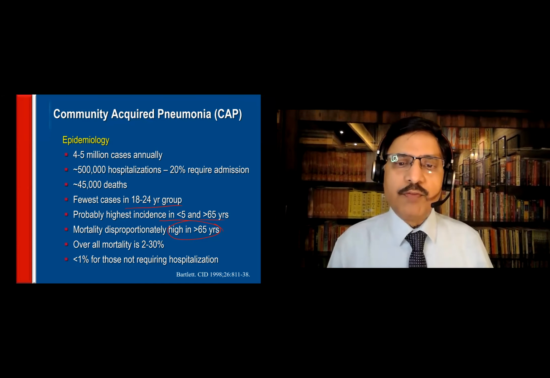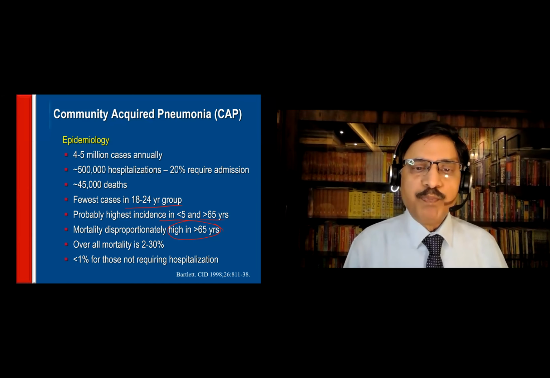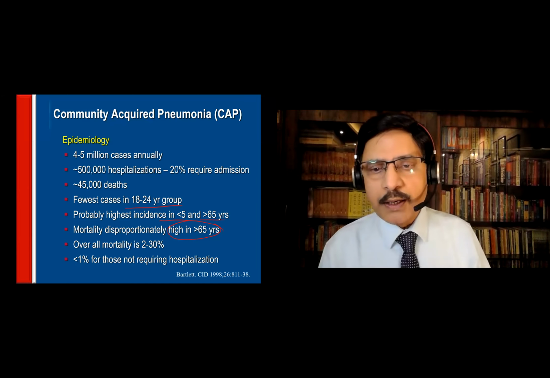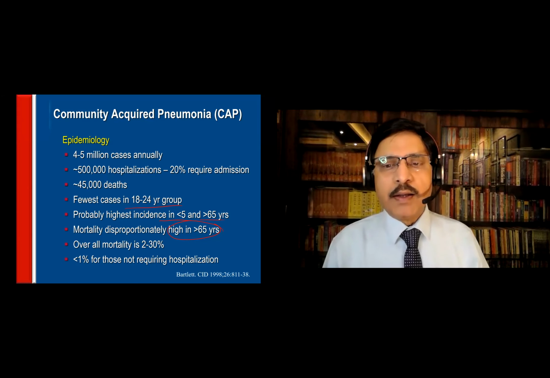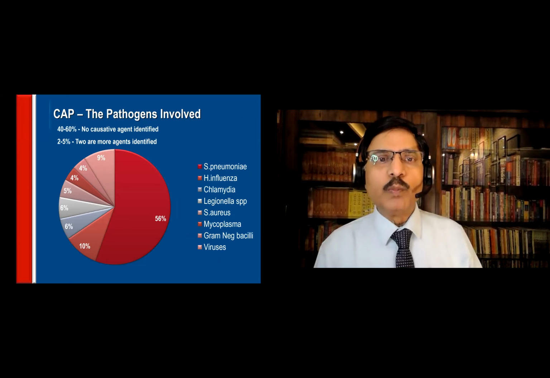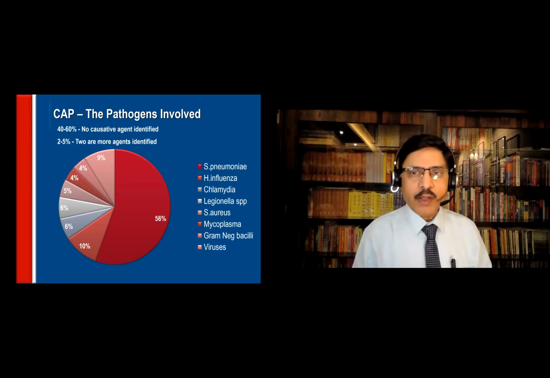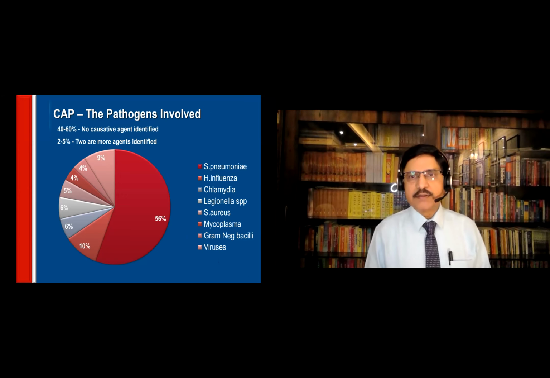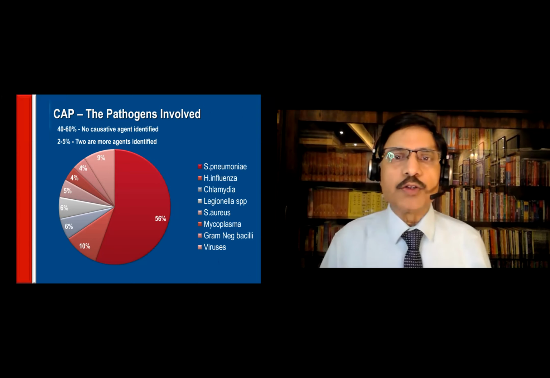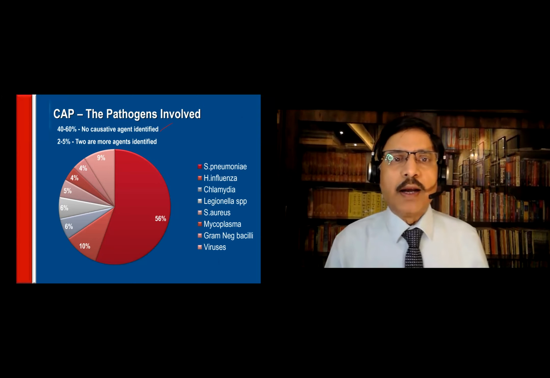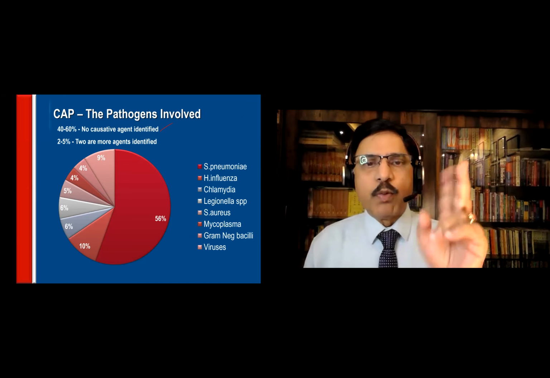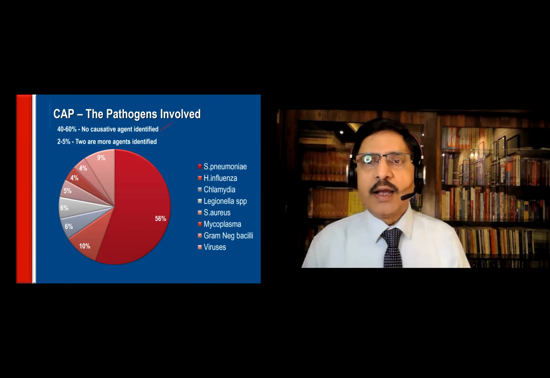The pneumonia, if it is managed at home, though they do not require hospitalization, there the mortality is very low. You can see here in this pie diagram the various causative agents. Sometimes you can find no causative agent in about 40 to 60% of the cases, and in 2 to 5% there may be more than one causative agent. As I told you,